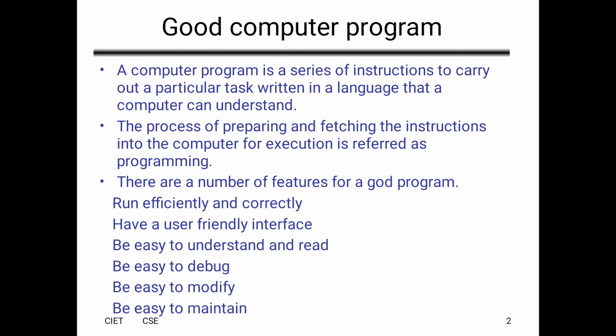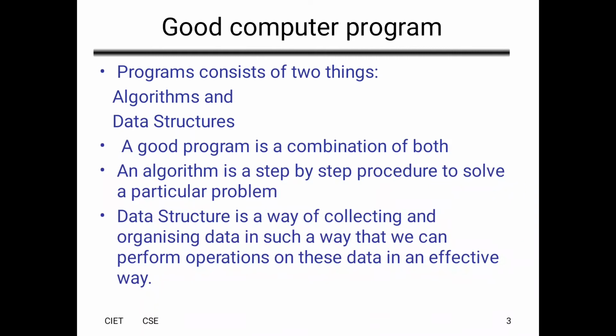A program consists of two things: algorithms and data structures. An algorithm is nothing but a step by step procedure for solving a computational problem.